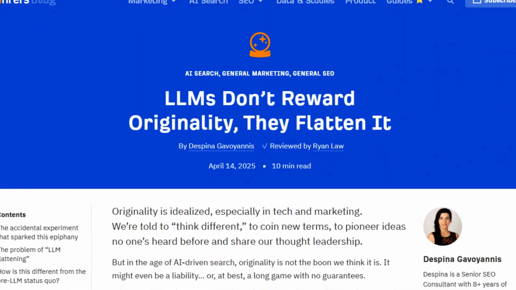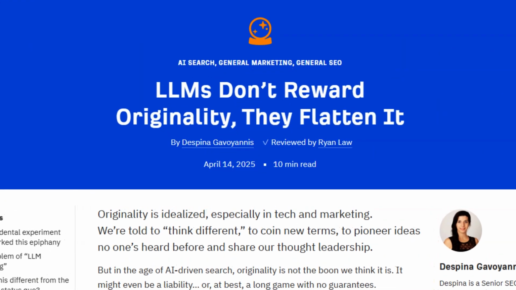The more people share your ideas or talk about your brand, the likelier they are to surface in generative search results. Remember, I suggested you add original insights to your articles to boost your rankings. LLMs don't work like traditional search engines. They don't reward originality, they reward consensus, as Despina Gavoyanis from Ahrefs explains in one of her articles.